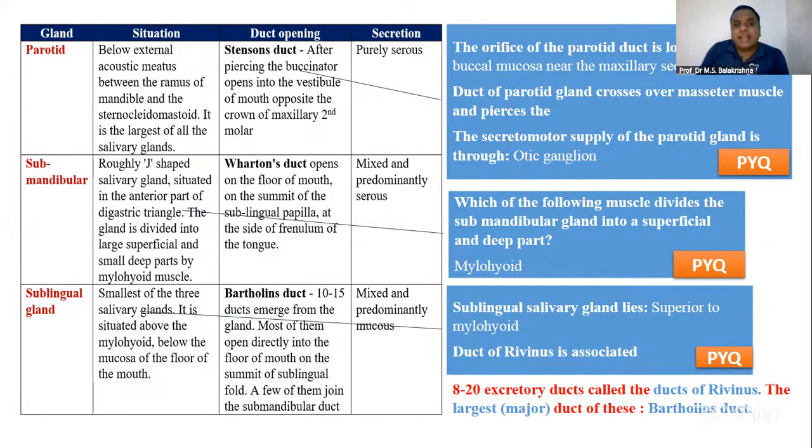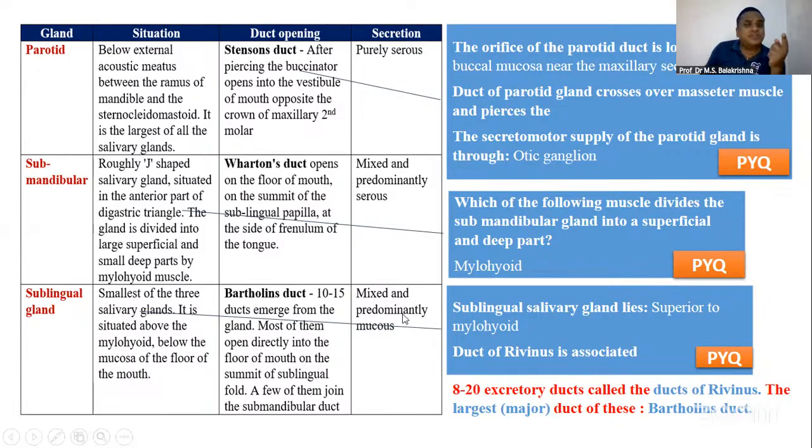And sublingual gland is the smallest, and the duct of the sublingual gland is called Bartholin's duct. And it is basically again mixed in secretions. And then 8 to 20 excretory ducts are called the ducts of Rivinus. It's extra information. The largest duct of this is called Bartholin's duct. Please learn this, okay? Coming to sublingual gland, this is a past year question. Sublingual salivary gland lies superior to mylohyoid, and the duct associated is the duct of Rivinus. So these are the basic MCQs which have been asked.